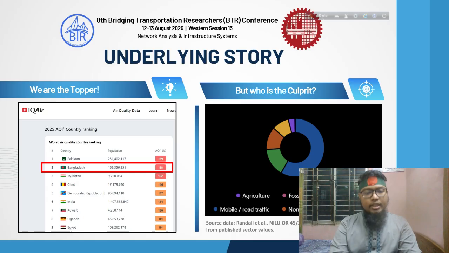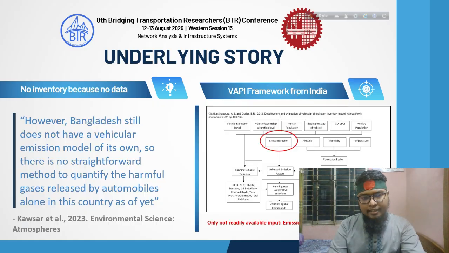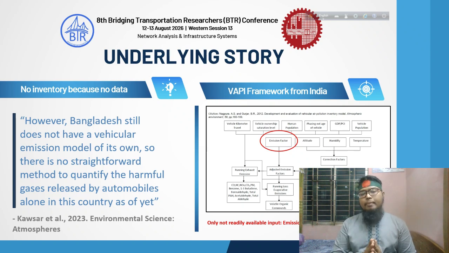What I have found is really interesting. A significant portion of this emission is actually coming from road traffic, transport emission. So that takes me to another research question. What are the factors behind this high transport emission in Dhaka city? While analyzing the transport emission data of Dhaka, I found that there is actually no data. So that is the problem of data-scarce megacities of the Global South, that we do not have any regularly updated vehicular emission inventory framework. But the fact is, Dhaka is not the only data-scarce megacity in the world.